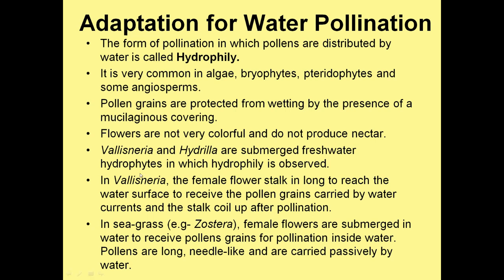In the case of Vallisneria and Hydrilla, these plants are totally submerged. However, in Vallisneria, the stalk, that is the style as well as the stigma, comes to the surface of the water to receive pollens by water current. This is a very, very important point: pollens drift over the surface to be received on the stigma.